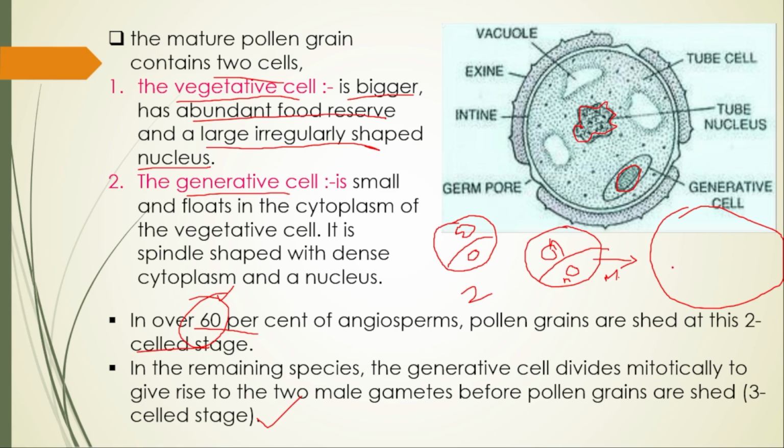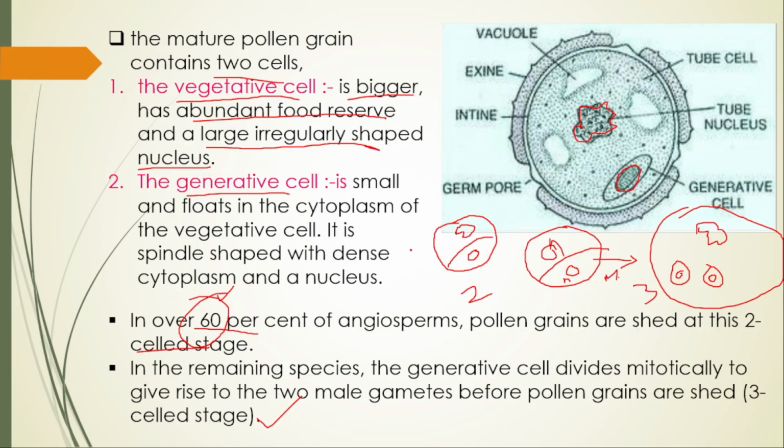Inside that there will be two generative cells, or else we used to call them male gametes, and there will be one vegetative cell. So tell me, this is one and then this is two cells. Here this is one cell, the bigger one, inside that again two cells are there, so totally three.